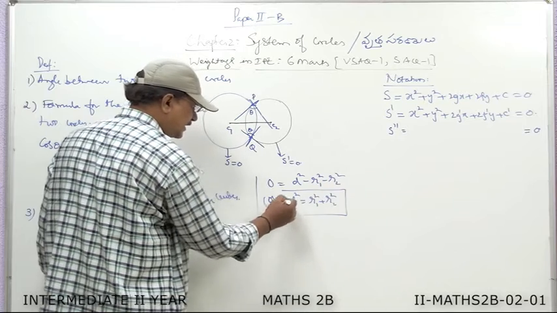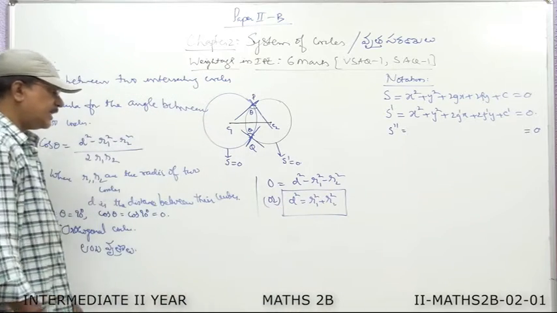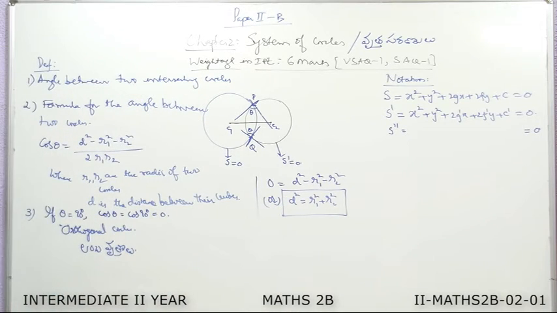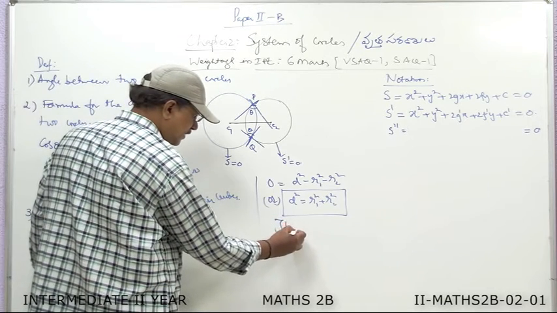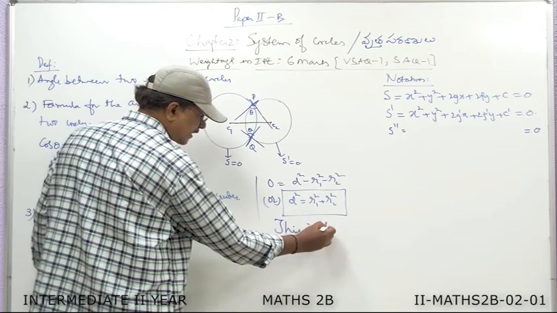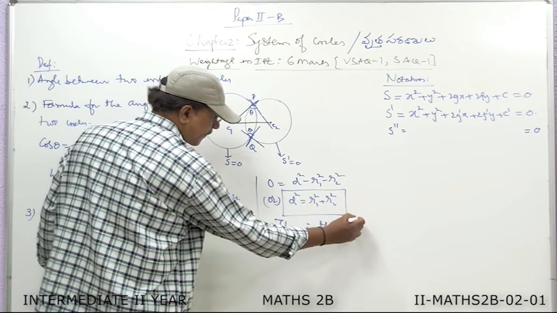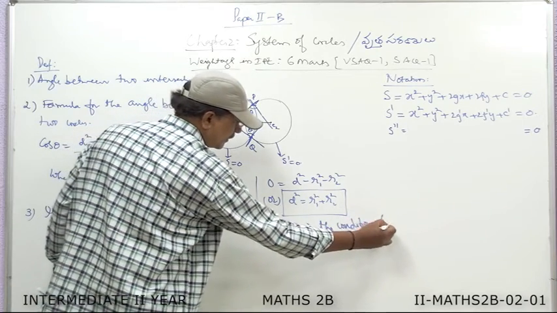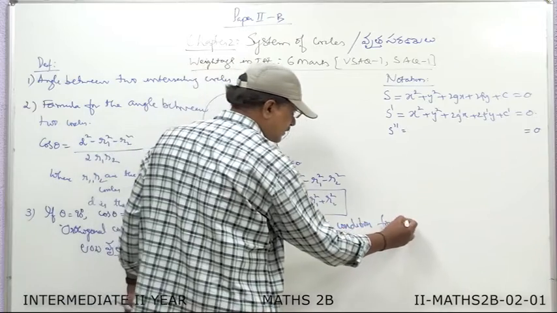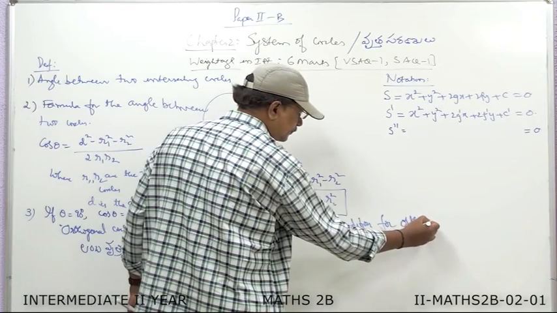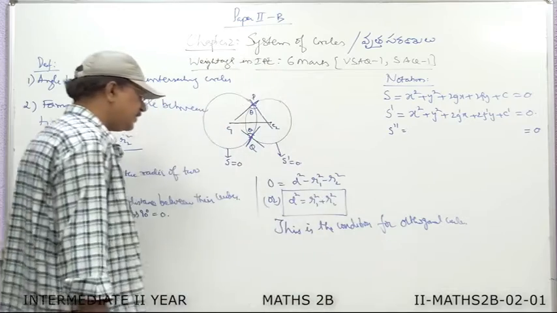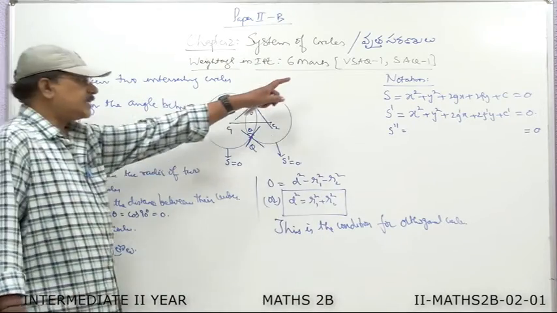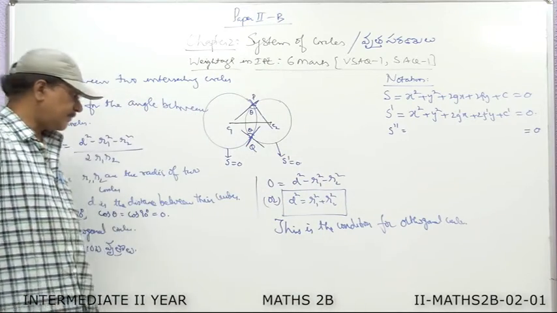So this is the condition when two circles are at right angles. So we can say this is the condition for orthogonal circles. Based on this condition, we have 2 marks problems as well as 4 marks problems in this chapter.